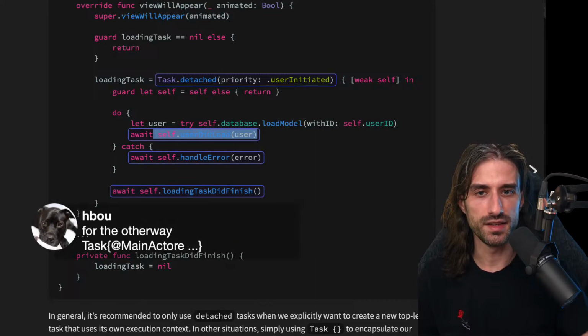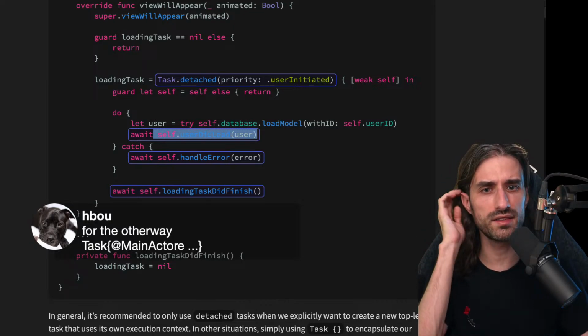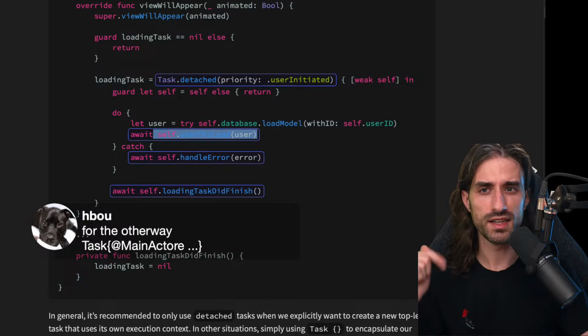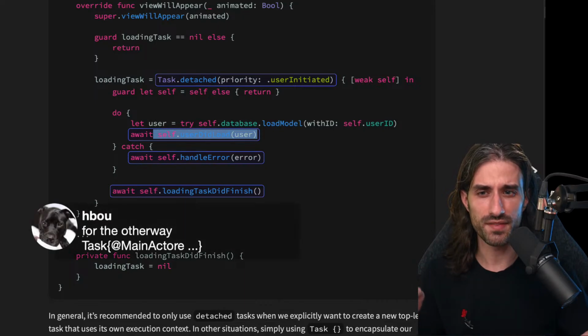And indeed, there is another syntax where you can do Task and then @MainActor in. So I guess here your idea would be to create a new task inside the detached task in order to have the part where you can directly set the loading task to nil. Oh no, I think you mean the other way. If you want, so here with Task.detached,